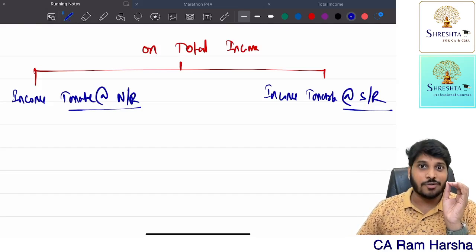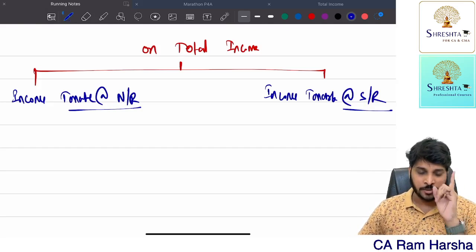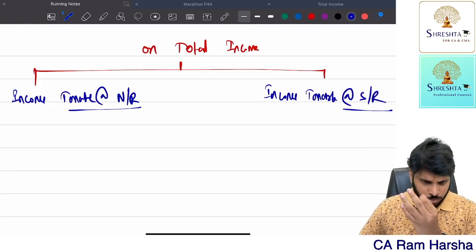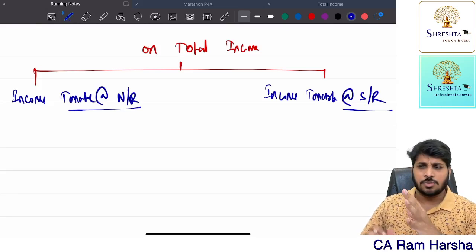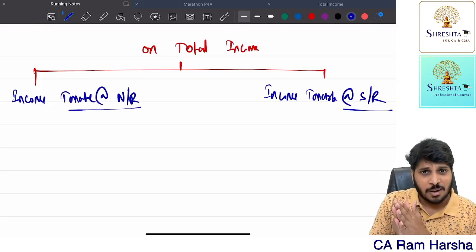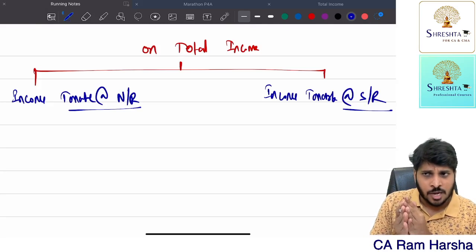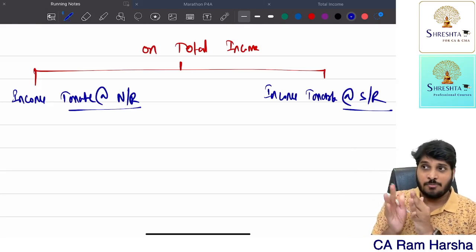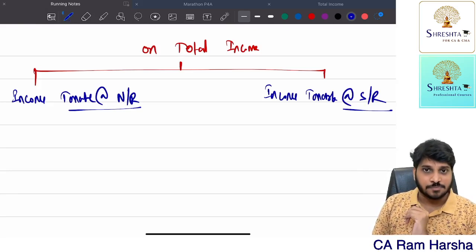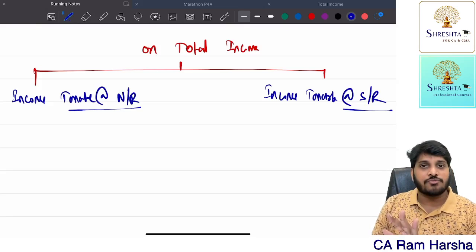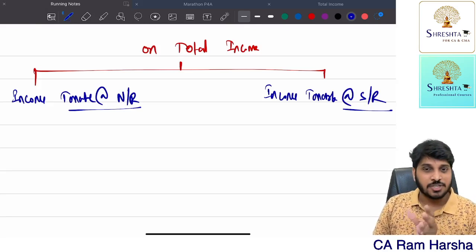Now, whenever you think of rates of tax, immediately you should remember one point. The rates of income tax are given in two ways. Certain rates of tax are based on the type of assessee. Suppose it's a company, the rate of tax is 30%, 25% in some cases, 22% in some cases, that's a different story. Partnership firms, LLP, rate of tax is 30%. Individual: 2.5 lakh basic exemption, 2.5 to 5, 5%, 5 to 10, 20%, beyond 10, 30%.